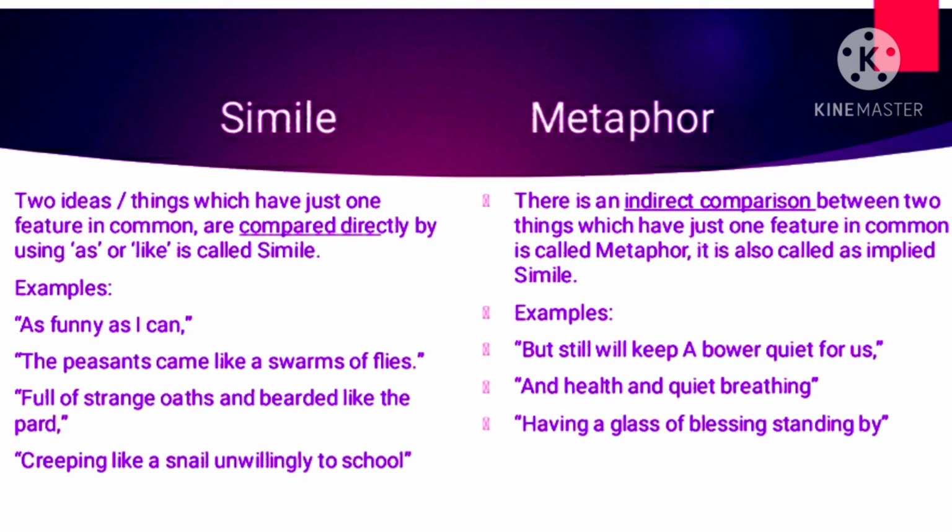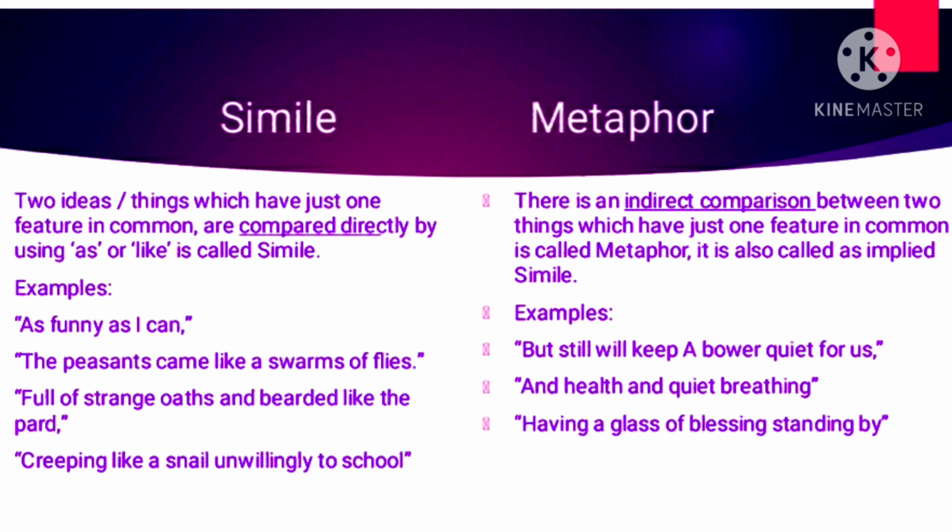How did the peasants come? The peasants came like a swarm of flies, full of strange oaths and bearded like the pard. So, here direct comparison is made using the words like, as, or that. Whenever there is direct comparison between two ideas or things which have only one feature in common, it is known as simile.